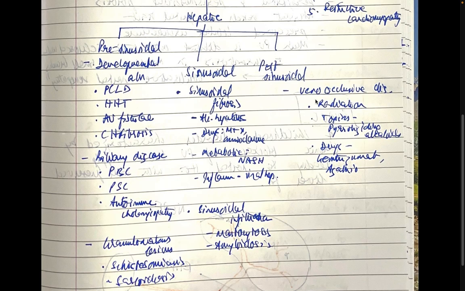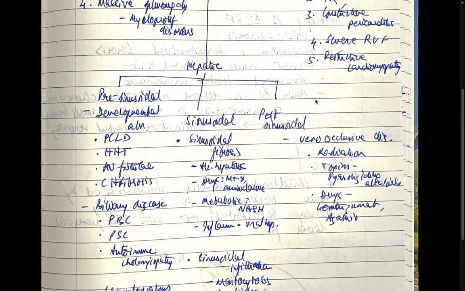In fibrosis, you have alcoholic hepatitis, drugs like methotrexate and amiodarone, metabolic causes like NASH, and inflammations like viral hepatitis. Sinusoidal infiltration would be seen in mastocytosis and amyloidosis. And then we have the post-sinusoidal, in which there is veno-occlusive disease, like in radiation, toxins like pyrrolizidine alkaloids, and drugs like gemtuzumab and azathioprine.